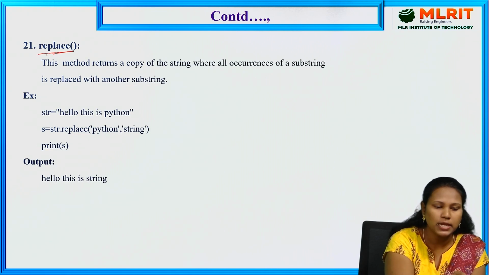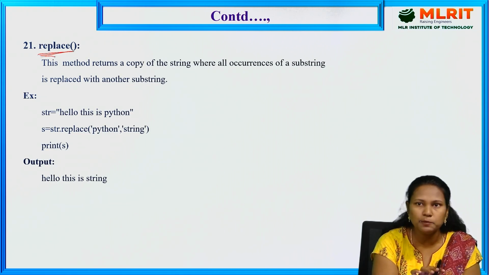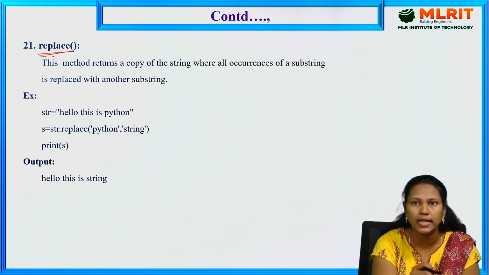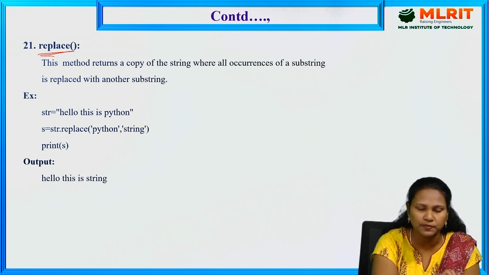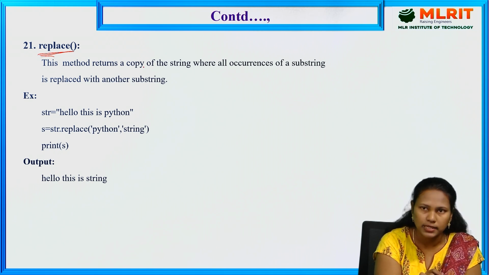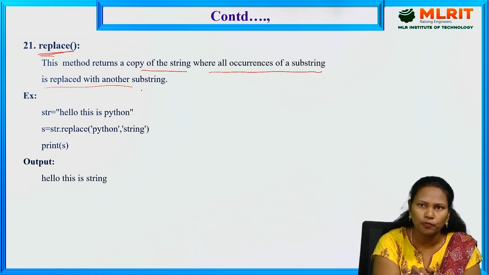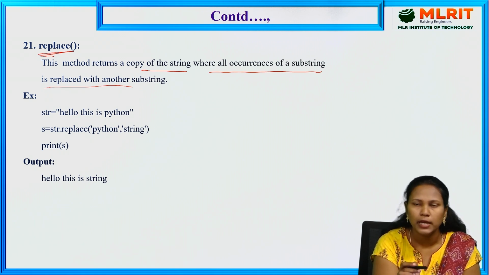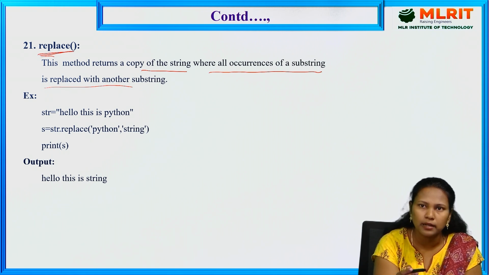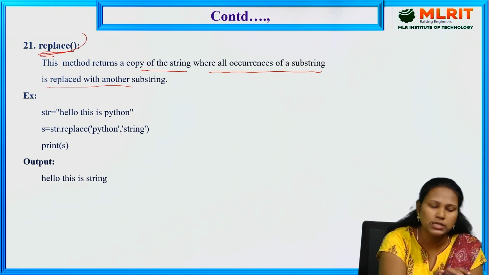The next one is replace. The replace method is used if you want to replace one particular substring with another string. This method returns a copy of the string where all the occurrences of the substring are replaced with another substring. For example, in place of I, I want to replace with A, or in place of I, I want to replace with 10. In that case, we can use replace.